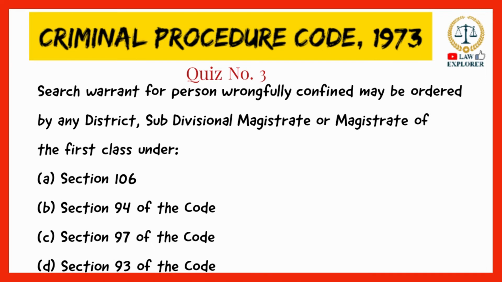Search warrant for person wrongfully confined may be ordered by any district, subdivisional magistrate, or magistrate of the first class under which section? Option A, Section 106; option B, Section 94; option C, Section 97; or option D, Section 93. The right answer is option number C, Section 97. It is titled as Search for Persons Wrongfully Confined.